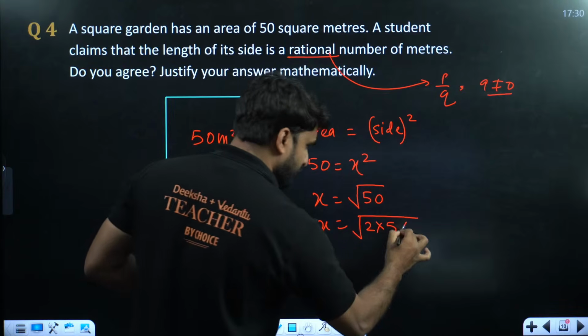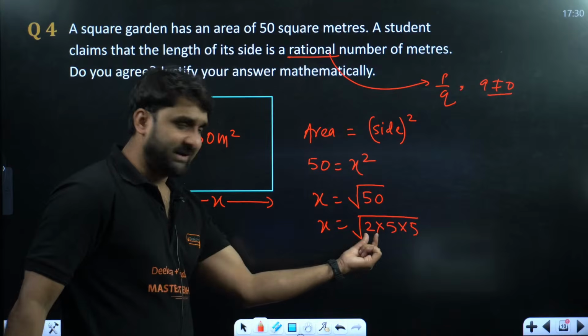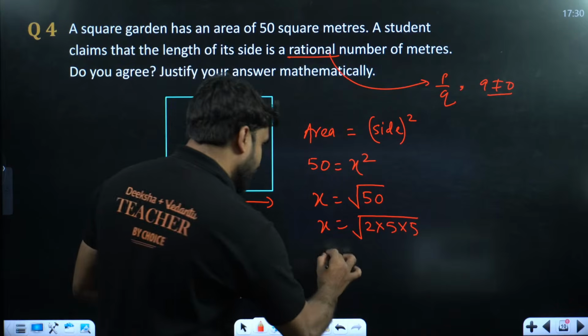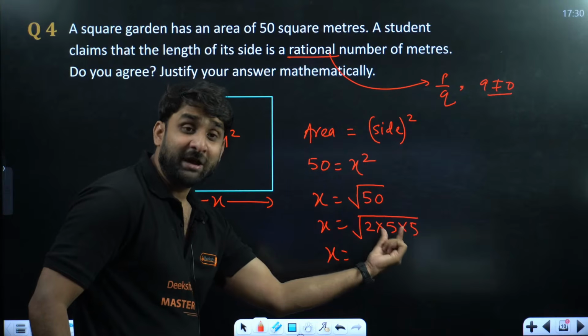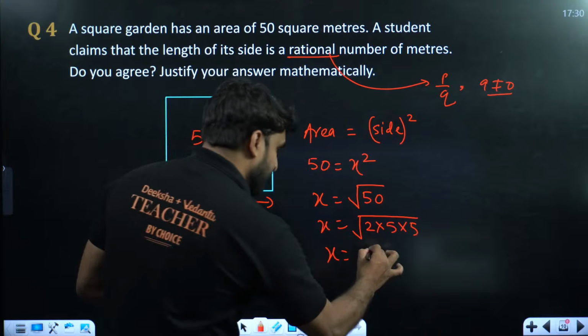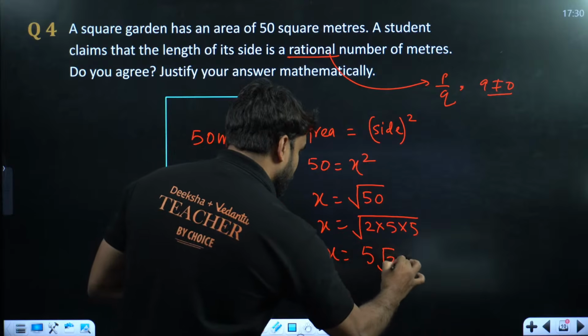And 50 can be expanded as 2 into 5 into 5. 2 5s are 10 and 10 5s are 50. Now can you see here, under root 5 is in pair form, and if 5 is in pair form, we can take it out. So one 5 will come out. So 5 root 2 meter.